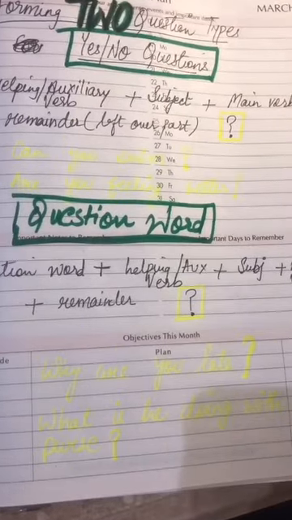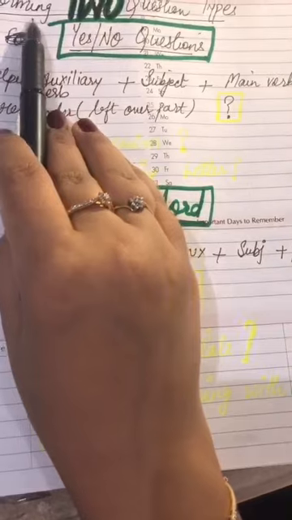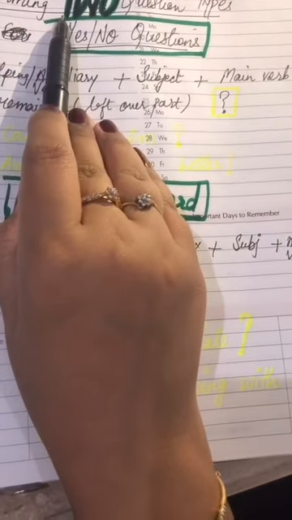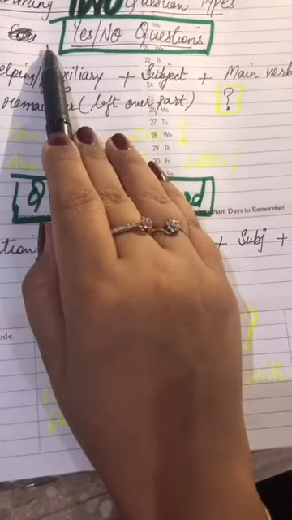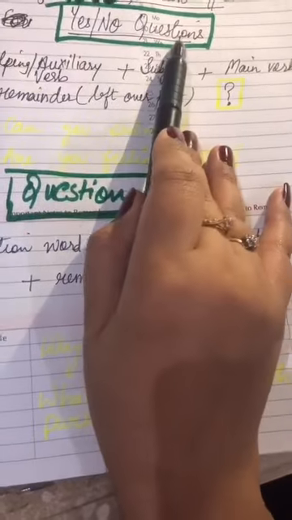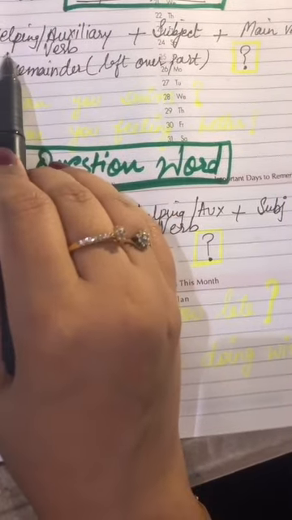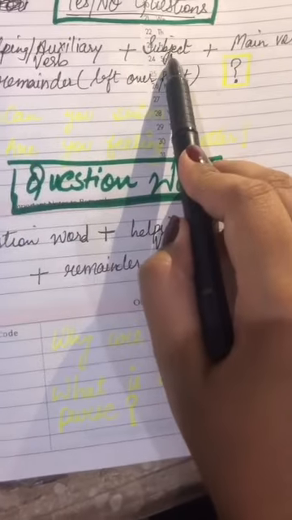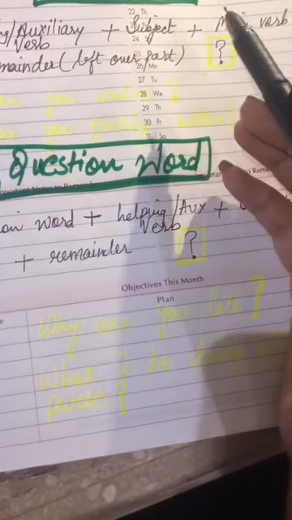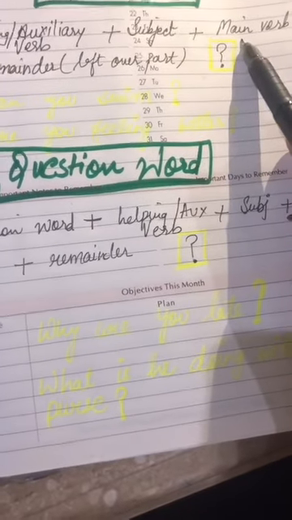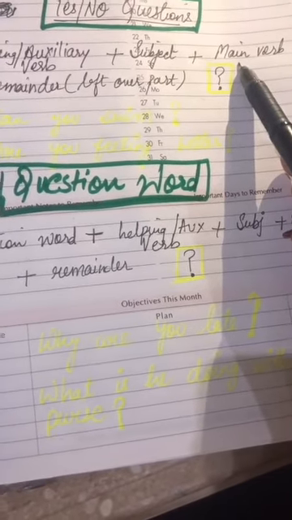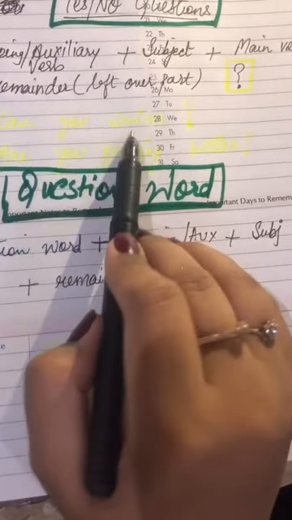Before we move on, let's discuss how we can form questions. I told you that there are two types of questions. So how will we form them? First I am taking yes and no questions, meaning that the answer you get is either yes or no. So how are we forming them? Helping verb or auxiliary verb plus your subject, meaning the action done by that person, then main verb, just like doing, watching, running, etc., and the remainder, whatever is left in that part of the sentence.